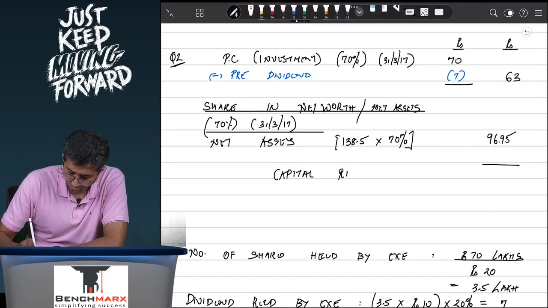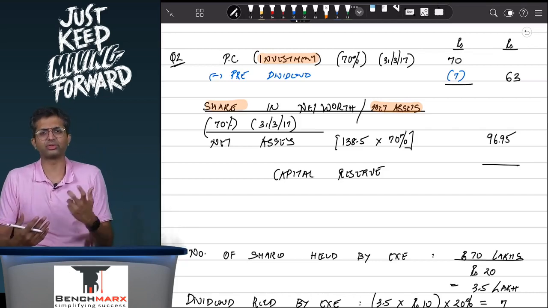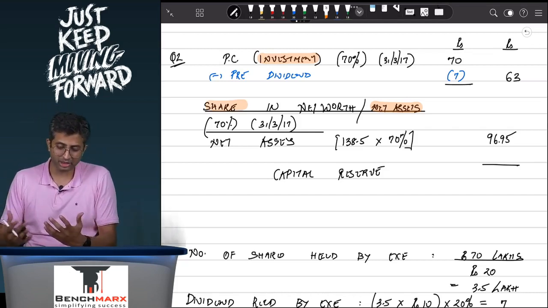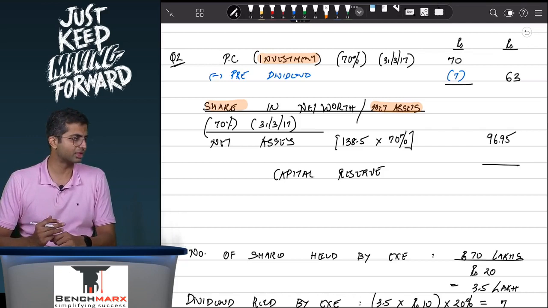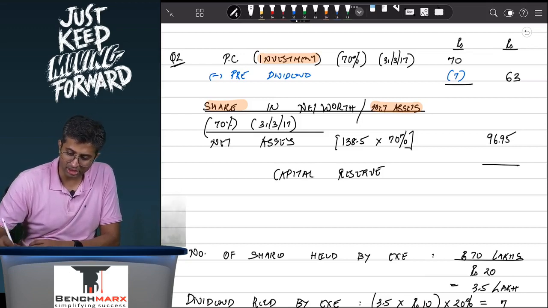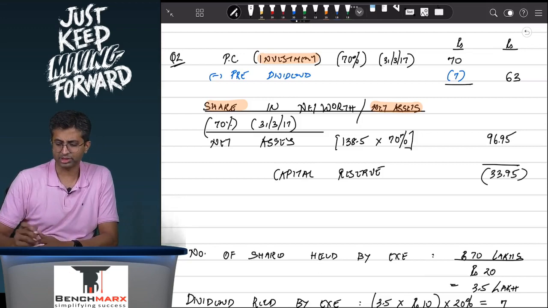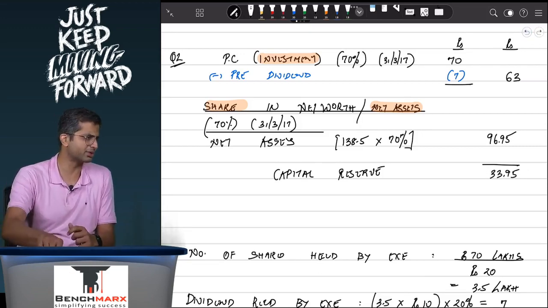So this is one alternative method to calculate goodwill or capital reserve, where we are comparing the investment with the net assets, your share in the net assets. In other sums you will typically take net worth. Here you are comparing it with your share in the net assets, and hence 63 minus 96.95, and we get 33.95 on a simplistic basis as a capital reserve. So this will be the capital reserve that you will show in your balance sheet. Are we clear with this? Any problems here?